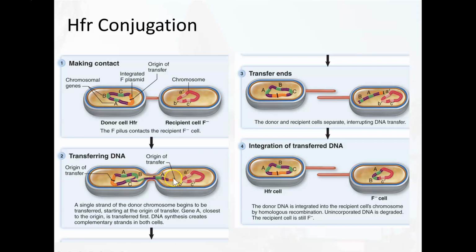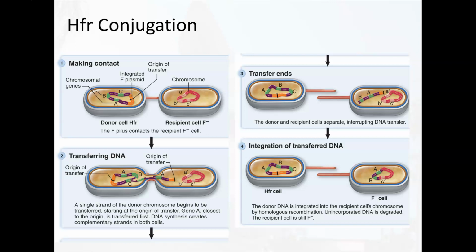But notice that now it's not going to get all the way through, because now it's actually trying to get the entire bacterial chromosome through that sex pilus. And there's simply not enough time for that to happen. In order for that entire bacteria's chromosome to be replicated and put into a single strand like this, it would take, I think they estimate, around 100 minutes, and it never lasts that long.